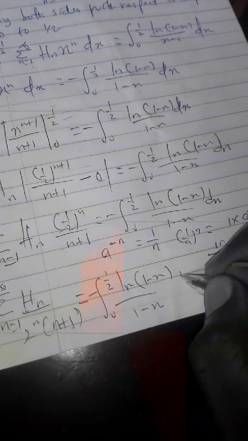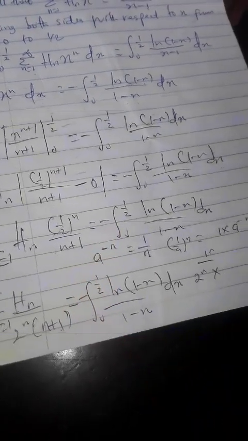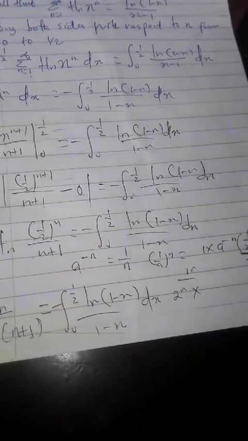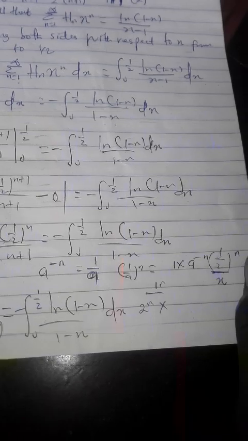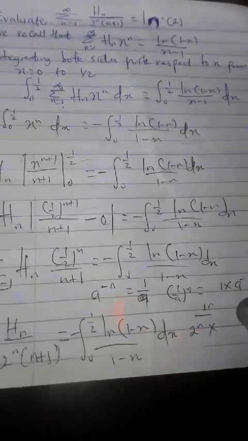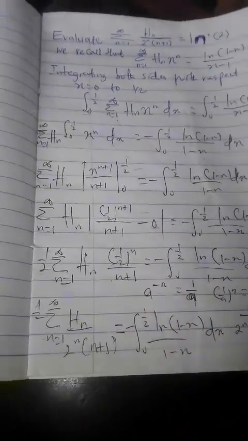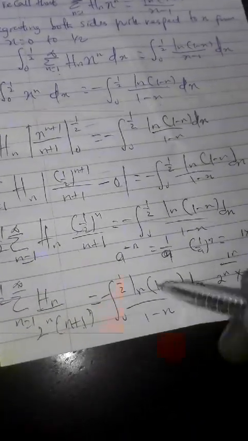This is now equal to minus the integral from 0 to half of the natural log of 1 minus x over 1 minus x dx. Now we need to evaluate this integral to get our final answer.